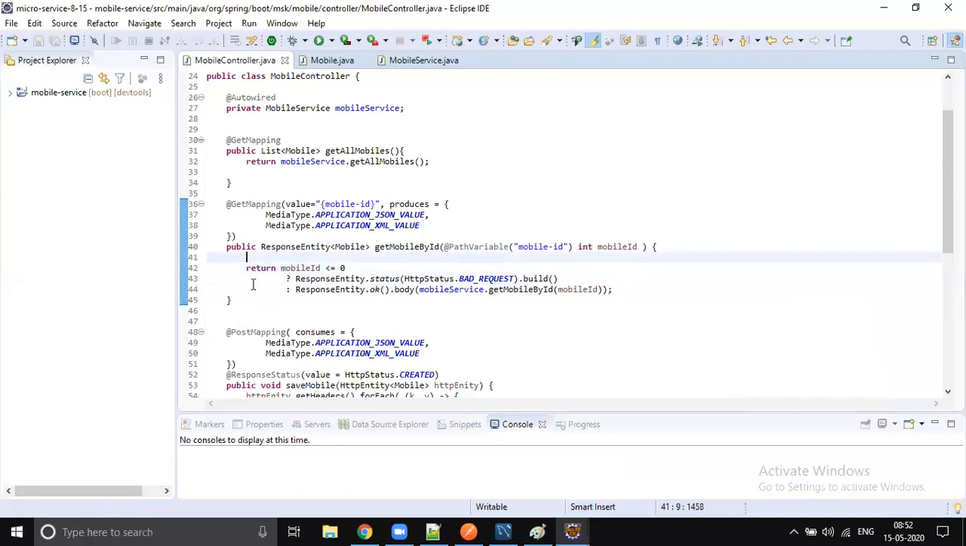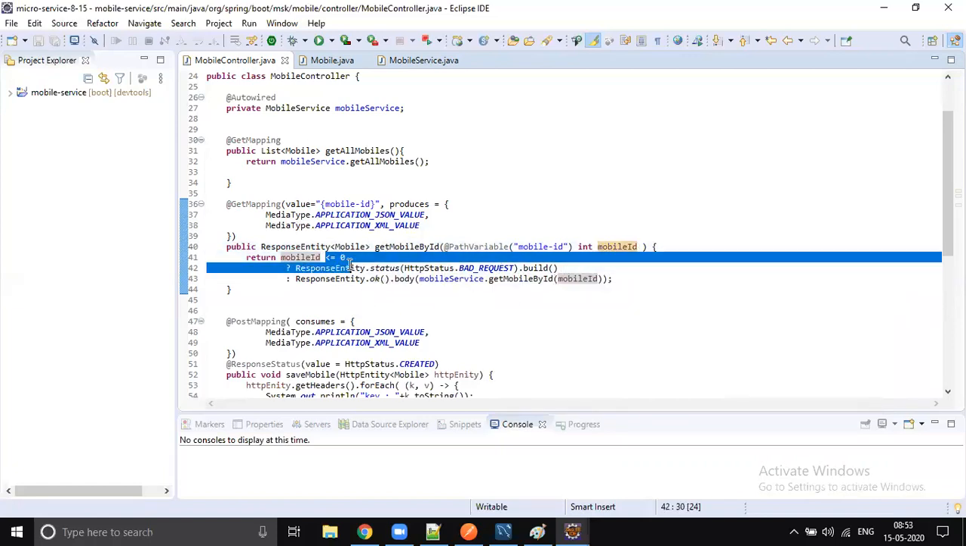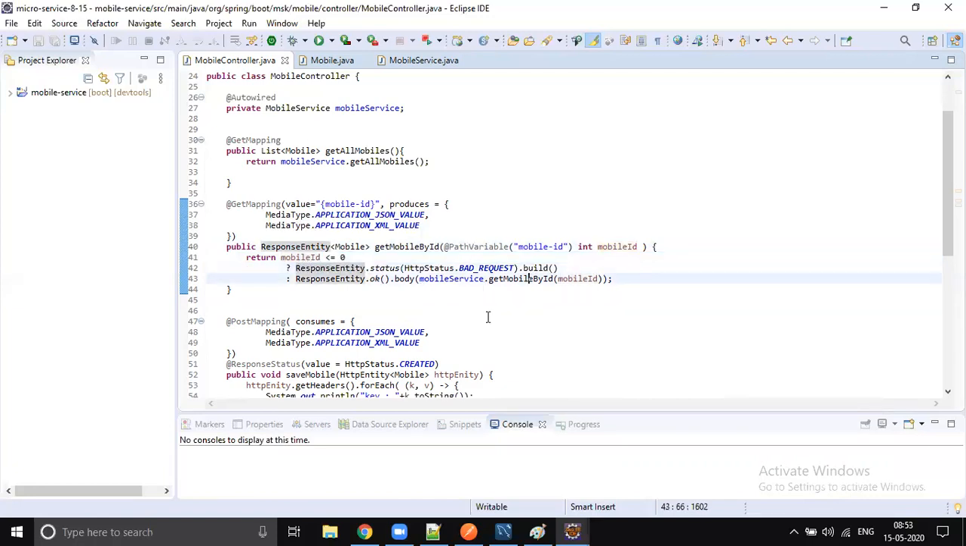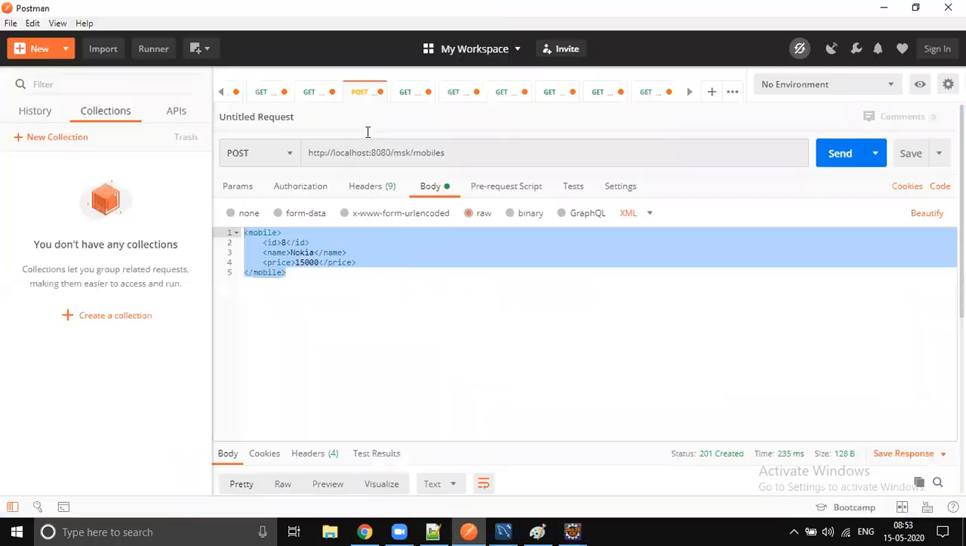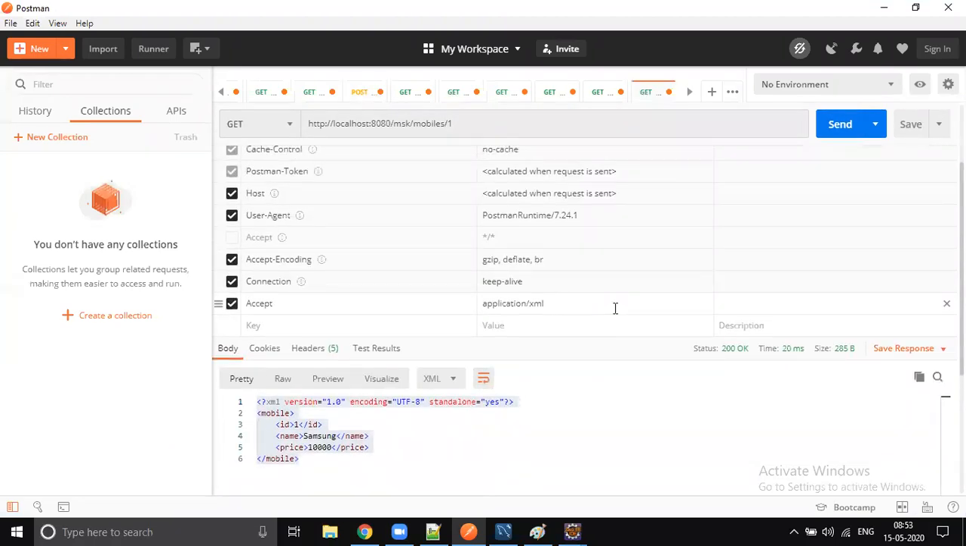Okay, yes, so we are good. If mobile id is less than or equal to 0, I will return a bad request. If it is not, then we will make the DB call. If it is some positive number and the number is not present in the database, then we will throw a runtime exception, right? So let's start the server, go to Postman and try to send the positive scenario. I'm expecting the data in the XML format.